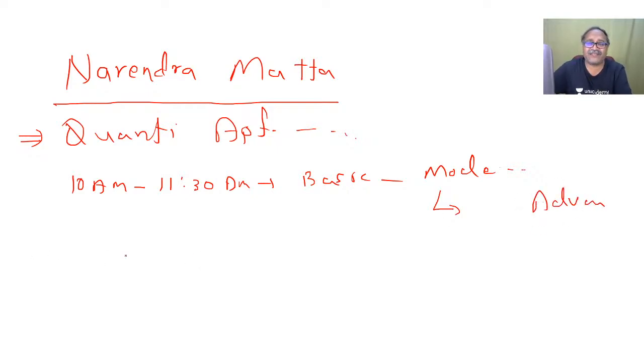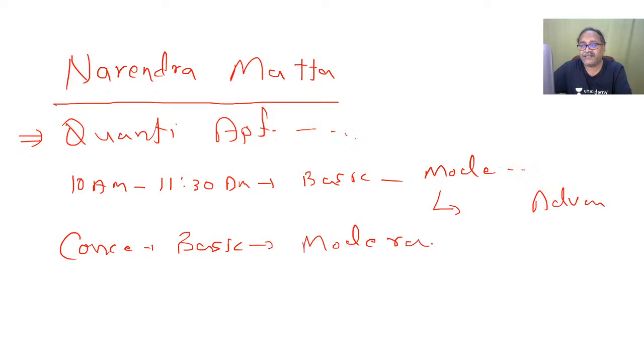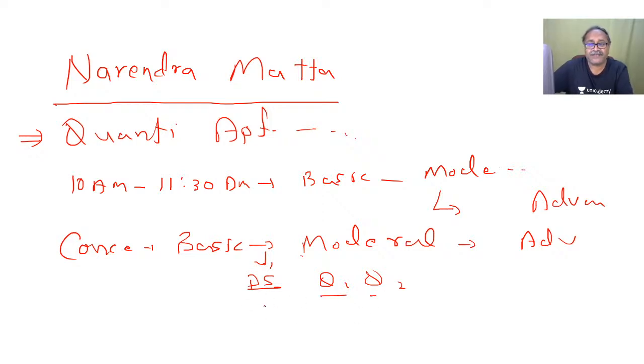Whenever we discuss a topic, we discuss the concept of the topic, then I discuss basic questions on that, then moderate level questions, followed by the advanced level of questions in the practice batch. When you are dealing with the basic and moderate, I also discuss the data sufficiency questions from that chapter, and the Q1 and Q2 questions from that chapter. And apart from that, I also discuss the data interpretation (DI) related to that particular chapter.